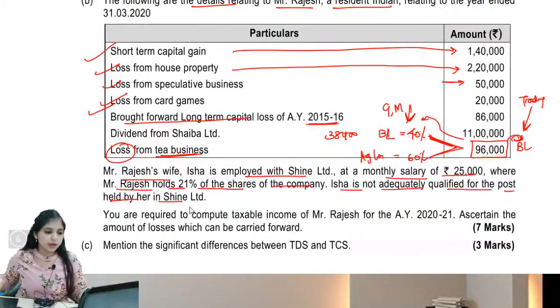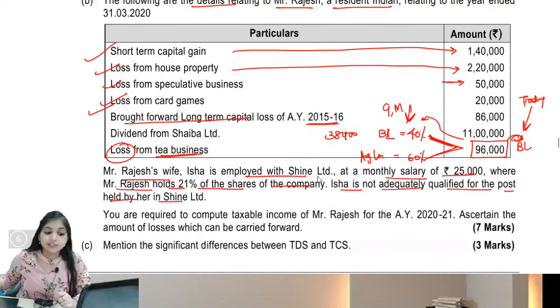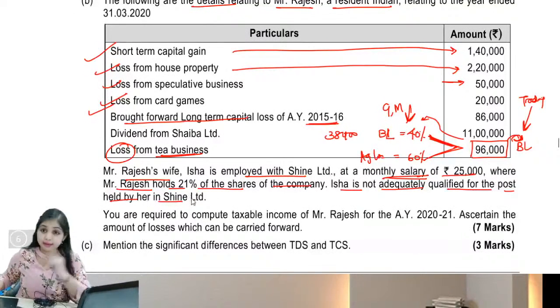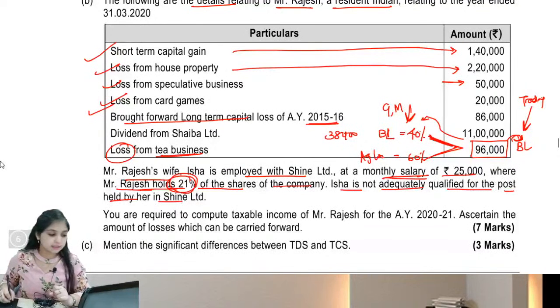Mr. Rajesh's wife Isha is employed with Shine Limited at a monthly salary of 25,000. His wife, the assessee's wife, is earning a salary of 25,000. And in that company where his wife is employed, Mr. Rajesh holds 21% shares.